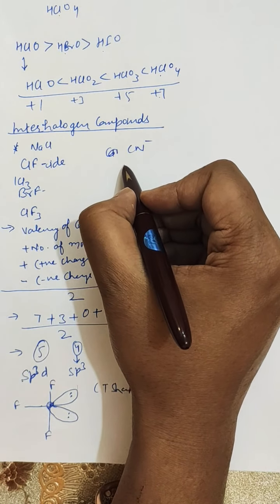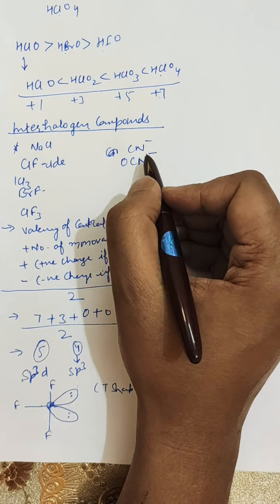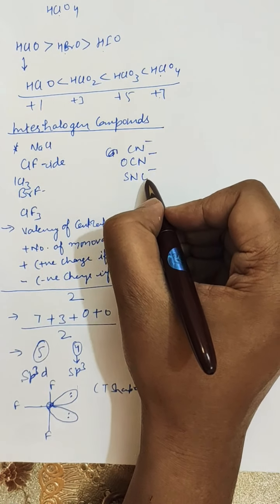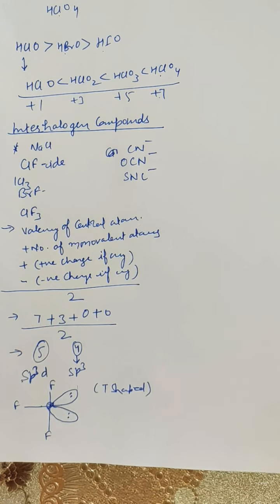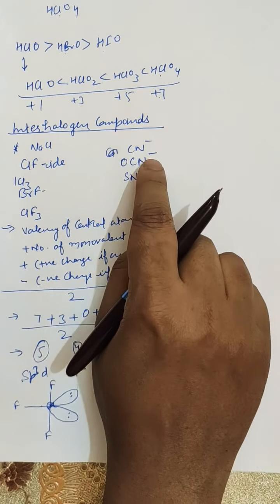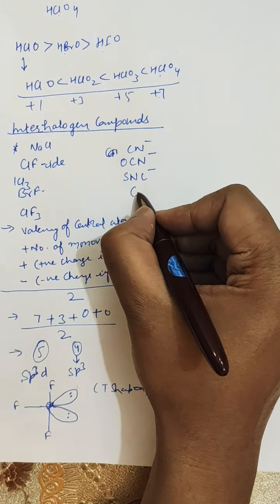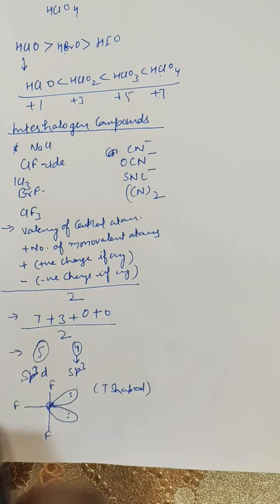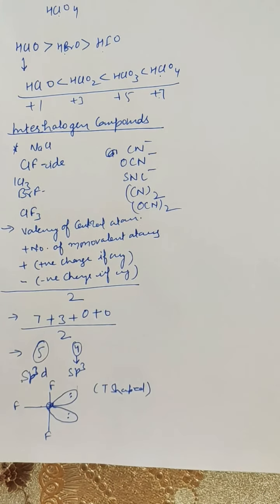You can be asked in an exam in a 1 mark question to identify the pseudo halogen from the given set of ions. There are many others written in the book, like this is cyanide, this is cyanate, this is thiocyanate, or cyanogen, that is (CN)2, and oxocyanogen, (OCN)2.